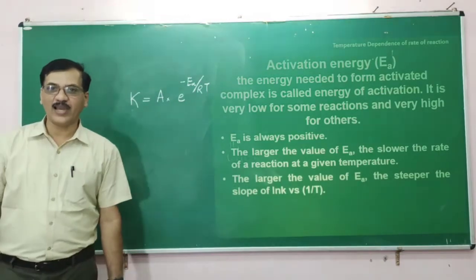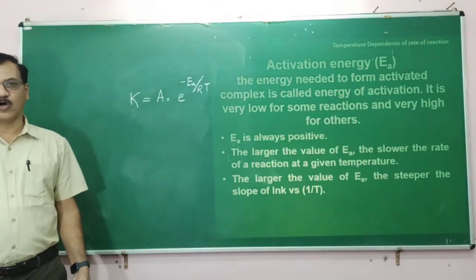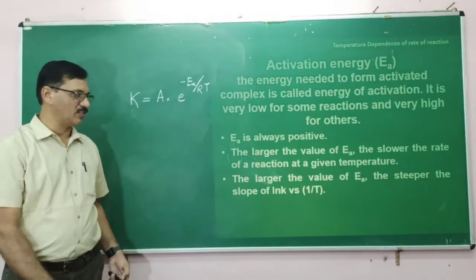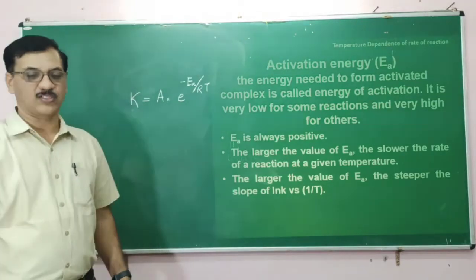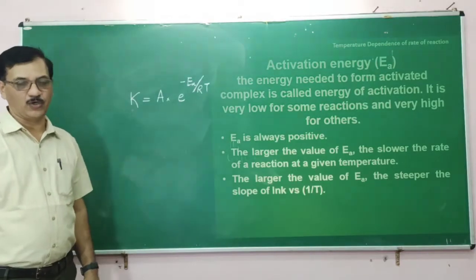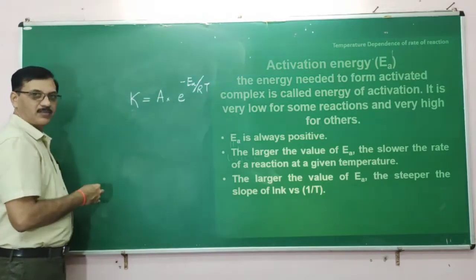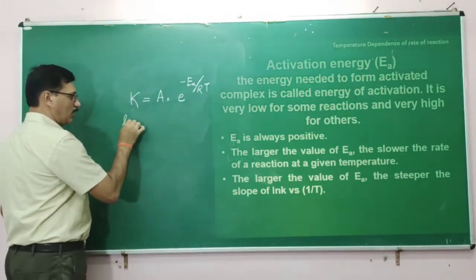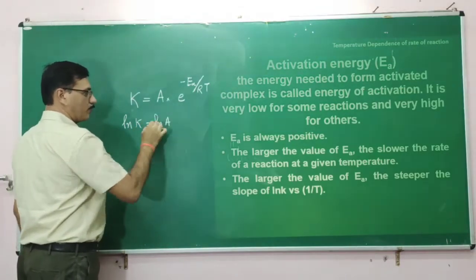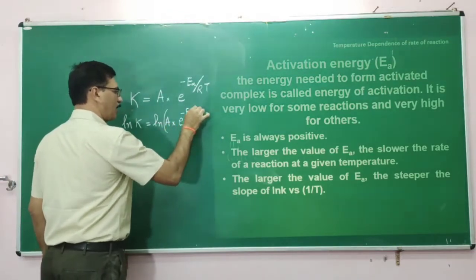So the larger the value of activation energy, the steeper the slope of the ln k versus 1 by T plot. So let us take this ln k versus 1 by T. What is meant by ln k versus 1 by T? By taking the log of this equation, we can find another useful form of it. Taking the logarithm to the base e, ln k is equal to ln of A into e raised to minus EA by RT.